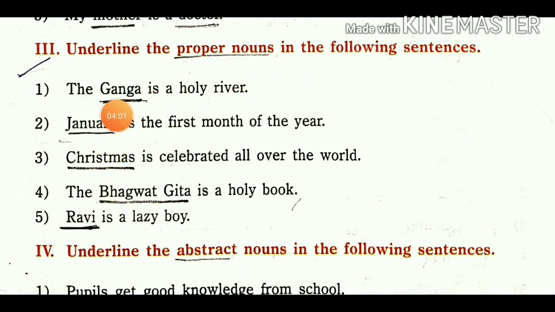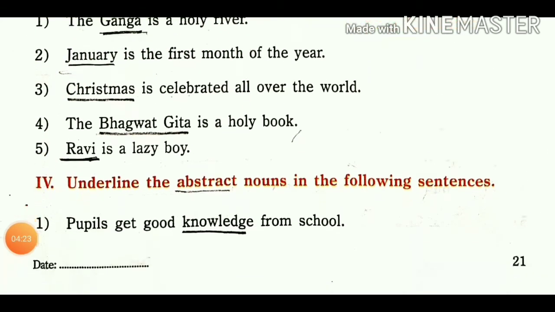Ganga is one of the rivers present in the northern plain. There is no other Ganga river present anywhere. So it is particular, so we can use it as a proper noun. Just like that, all the proper nouns are present there.